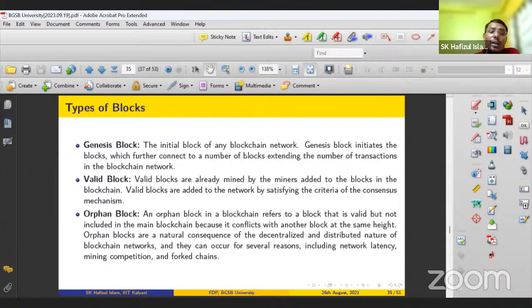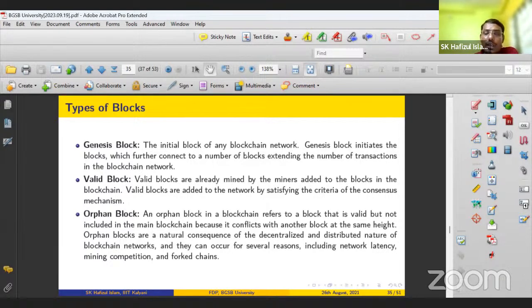So this way, over time the size of the chain increases. So the first block is called the genesis block. Now the valid block: when the miner creates a new block and solves a mathematical puzzle, the miner will decide whether this block is valid or not. If the miner finds this block is valid, it is called a valid block. Otherwise, it is an invalid block.